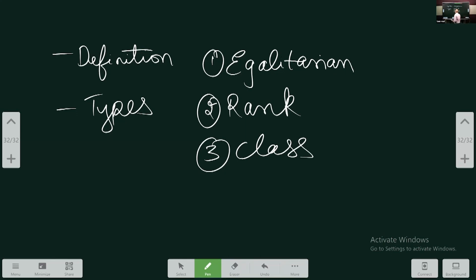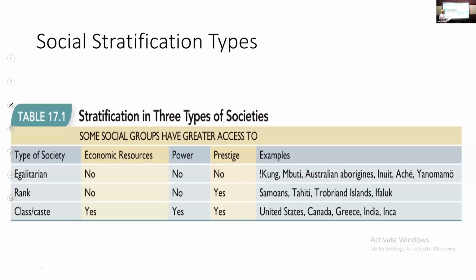And within class, you can have closed systems and open systems. Closed class systems are called caste. The more closed class kind of systems are called caste systems. So here in this diagram, we showed what each of them means.